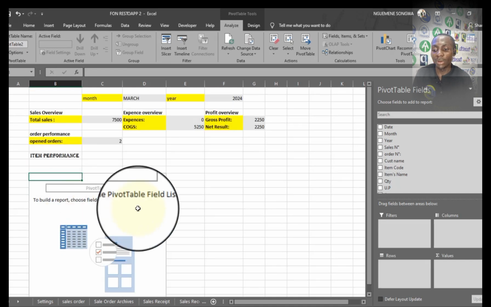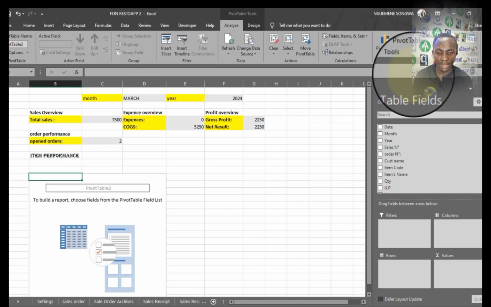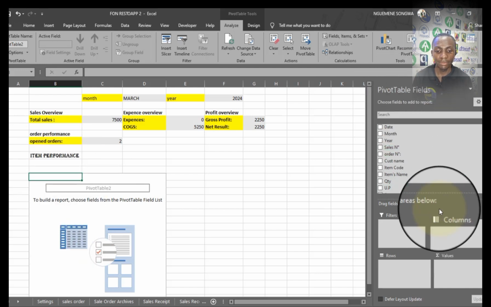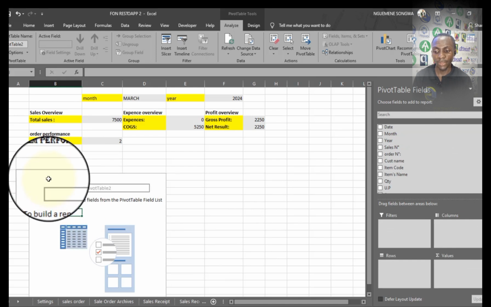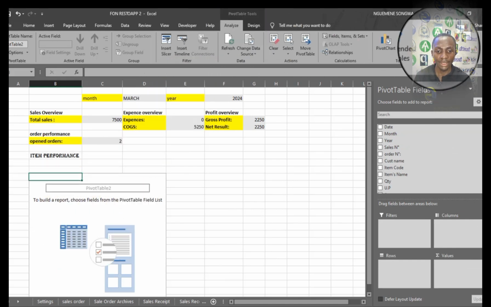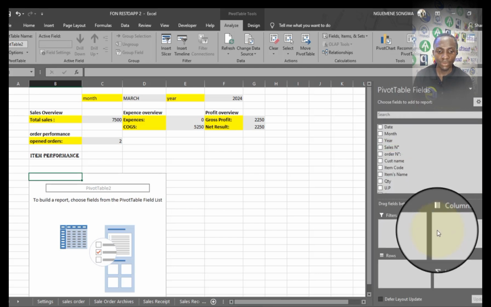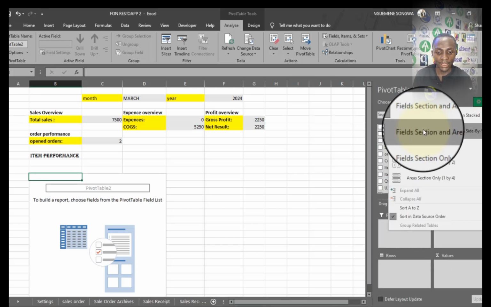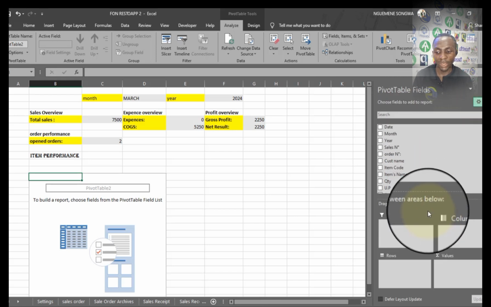This pivot table will help us summarize some specific information from the table itself. When you create a pivot table, you then have a pivot table field list appearing on the right. If you do not see it, you click anywhere where the pivot table is showing, come to Analyze, and you will see this field list. It might have been unticked, so you just tick it and you will see this. It can be organized differently depending on how it shows on your computer, so I'm just going to leave it the way it is here.